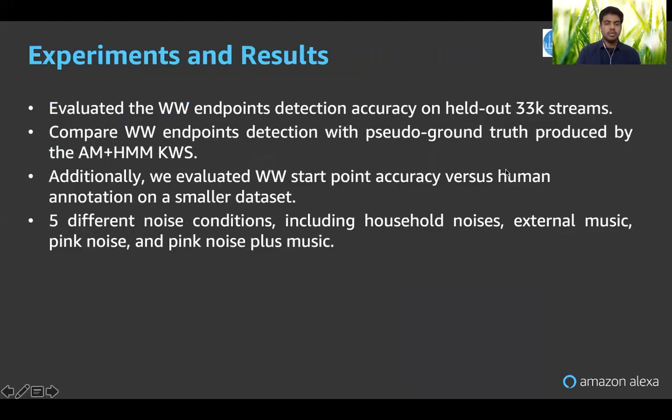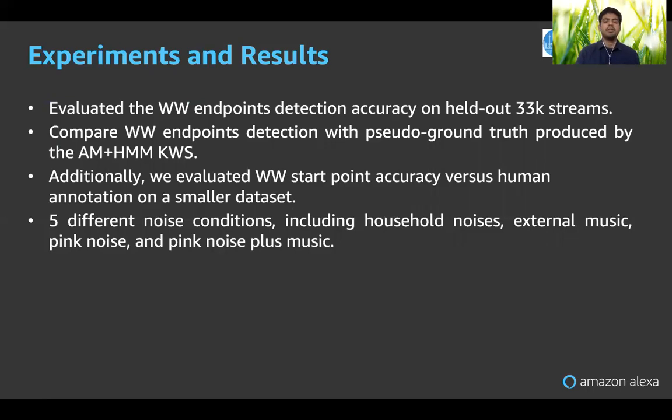Coming to the experiments and results now. We evaluated the endpoints generated by both of these methods with the 33K annotated held out streams. The ground truth for these 33K streams was not human annotated.